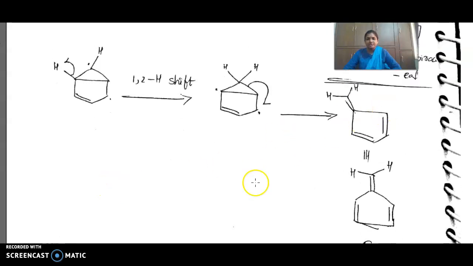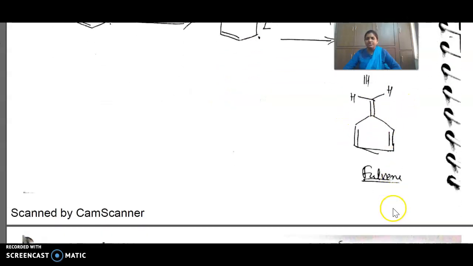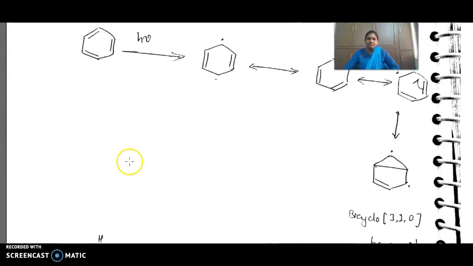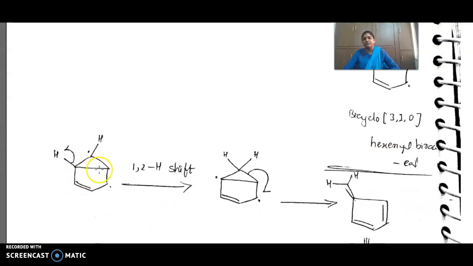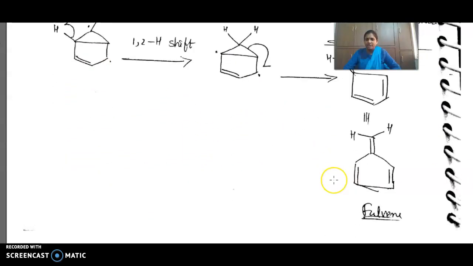Then here, now homolysis of this bond occurs. If homolysis occurs, what happens? Here you will get a radical, and here you will get a radical. This radical will form a double bond here. See, double bond. Then if this is undergoing homolysis, here you will get a radical. That radical and this radical will form a double bond. Okay, we will get a fulvene. How we were getting fulvene means, first you write how the 1,4 biradical is forming. Then from the 1,4 biradical, after the 1,2 shift, you are getting the fulvene.